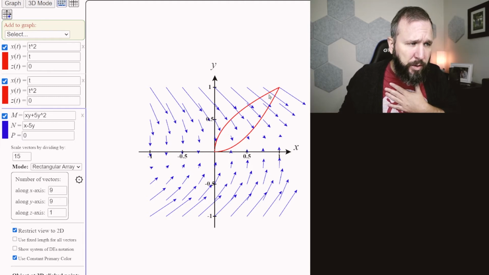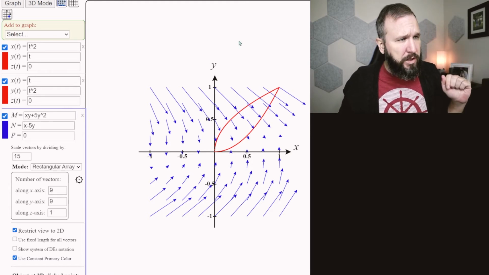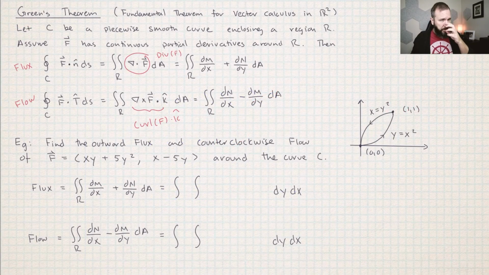Like right here, it's really perpendicular. I guess if I was moving along this red path right there, hopefully you can see my mouse, it does look to me like I would be going a little bit against the grain. So right at that spot, for sure, I would have negative flux density. But it's not really obvious to me looking at these pictures whether or not we should come up with positive answers or negative answers. So let's use the theorem and work it out and see what we get.